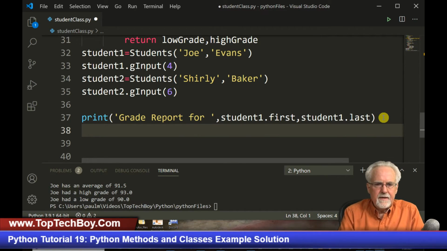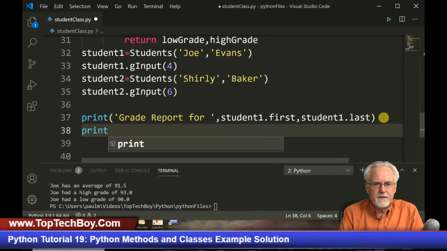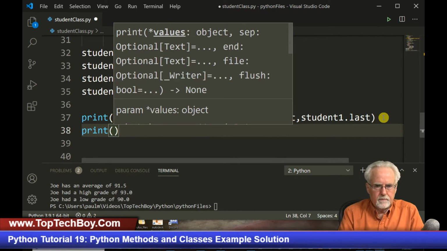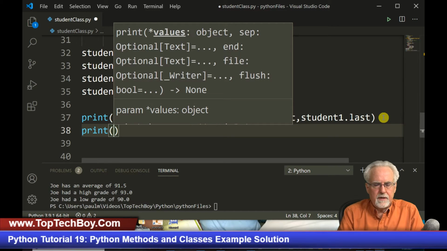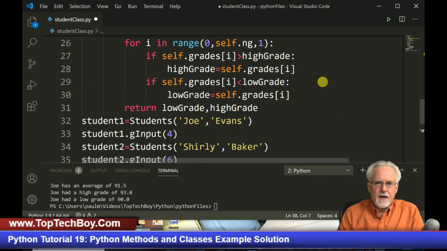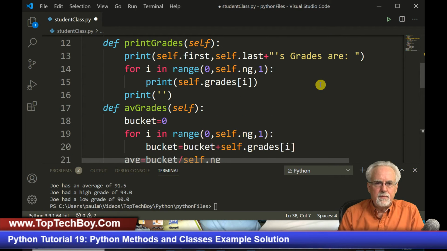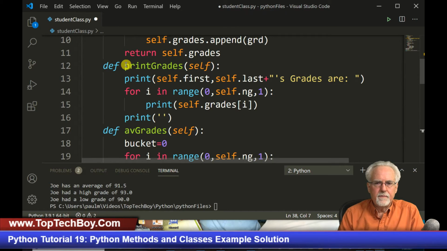Okay, and now I am going to print, because I've already given the student's name, I'm just going to print grades. And so how do I get grades? That prints them up here.